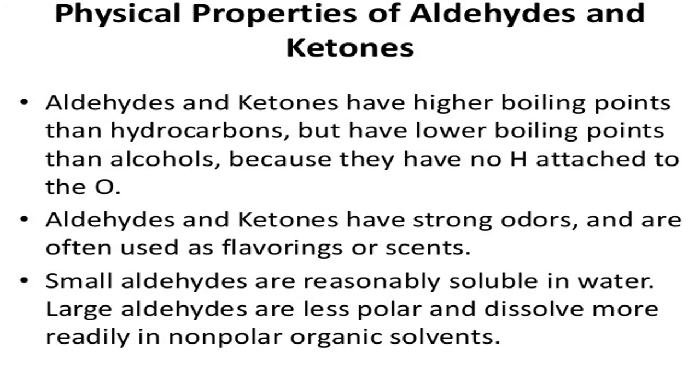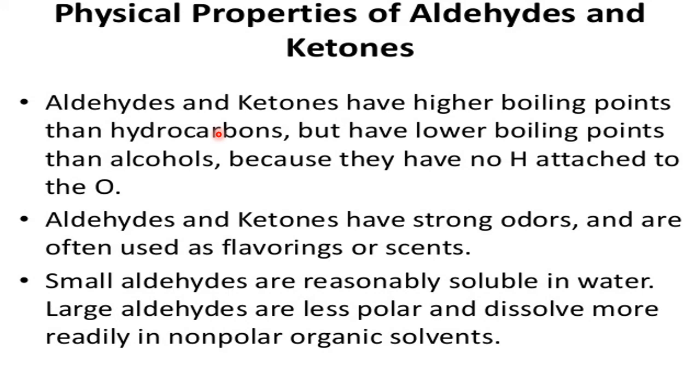After understanding the preparation of aldehydes and ketones, now in short we will discuss the physical properties of aldehydes and ketones. Aldehydes and ketones have higher boiling points than hydrocarbons, because they are more polar. C double bond O is there. When O withdraws the electron, the pi bond shifts towards the O, which becomes partial negative and C becomes partial positive. Poles are created, so aldehydes and ketones are polar compared to hydrocarbon.